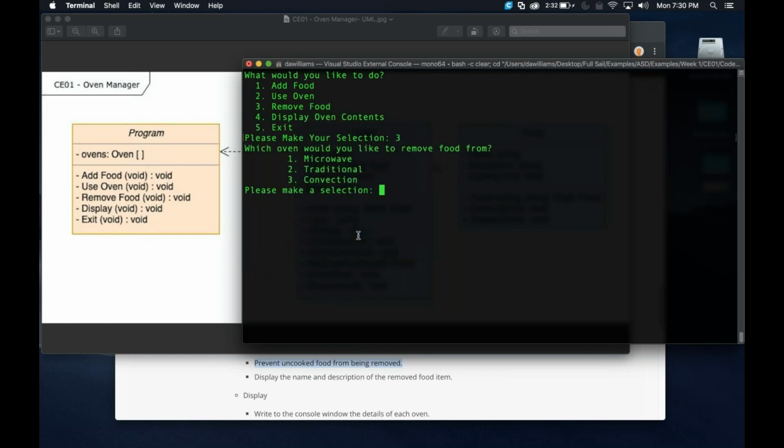All right. So now just showing that I can have multiple ovens going at the same time. Now all I'm going to do is remove, I forgot what I put that in, microwave, I think. Yeah. And I removed the beef brisket from the microwave. And that will set that back to null because now something else can be put inside of it.